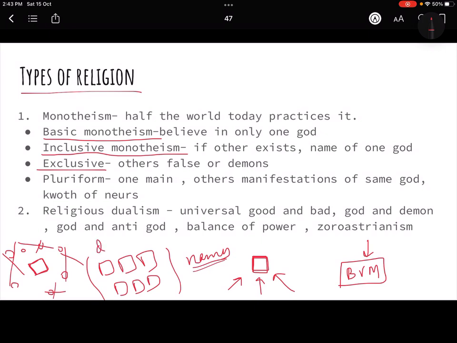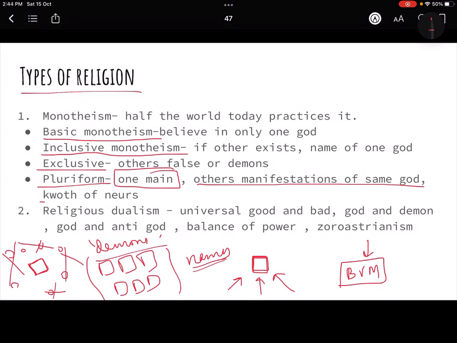That means they are demons or false gods. They believe that there can only be one god. In inclusive monotheism, if there are others, they are just the names of the same god, okay? Then there is pluriform monotheism also.